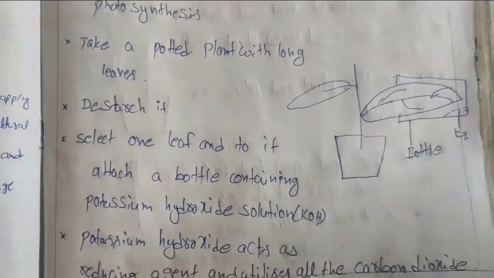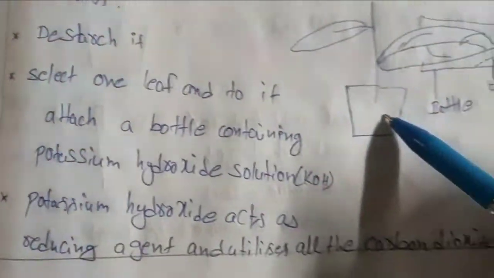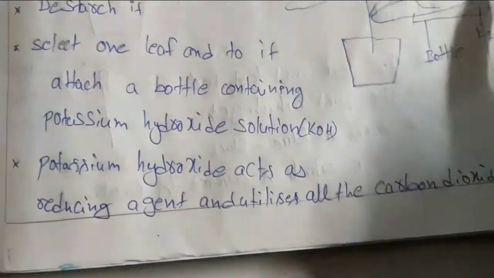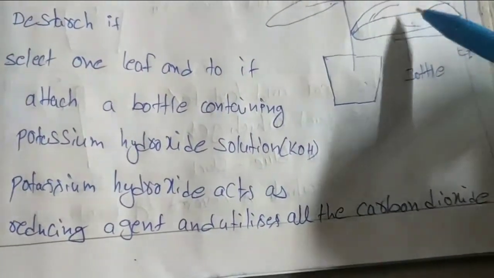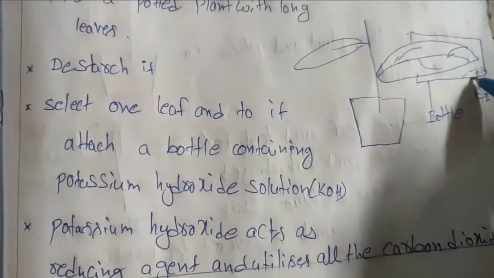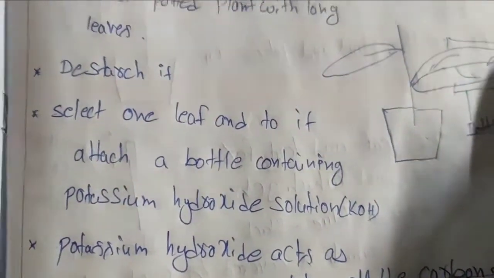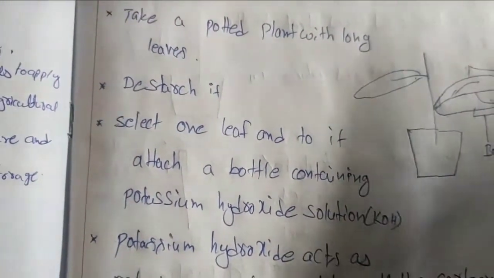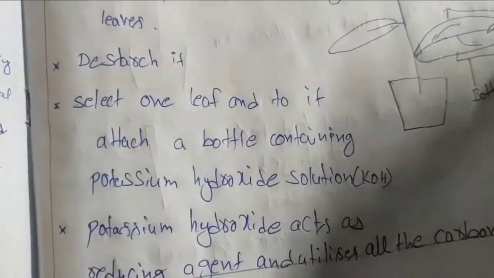Now select any of the leaves. Here I am selecting one leaf. This is the plant I selected, and this is the leaf. To this leaf you attach a bottle containing potassium hydroxide. Not the complete bottle, only a little amount of potassium hydroxide is placed in the bottle. Such a bottle is attached, not to the whole leaf, but half of the leaf is attached to this bottle. Okay. Sorry, it's not iodide, it is potassium hydroxide, KOH. Okay.